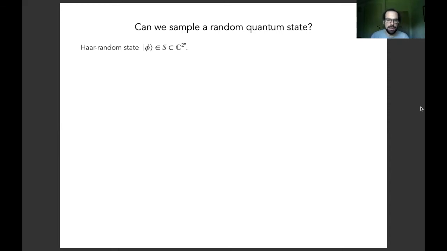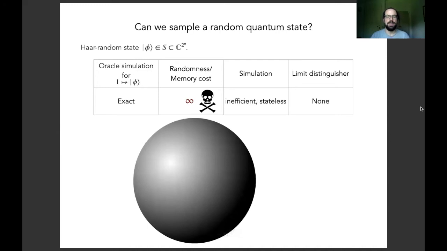And we also view this as an oracle simulation problem. So the oracle we want to simulate is an oracle with trivial input, and whenever it's invoked, it outputs a copy of a fixed Haar random state, phi. Let's first look at exact sampling. This is completely infeasible because we are looking at a state drawn from a continuous probability measure. So that requires an infinite amount of randomness measured in bits.